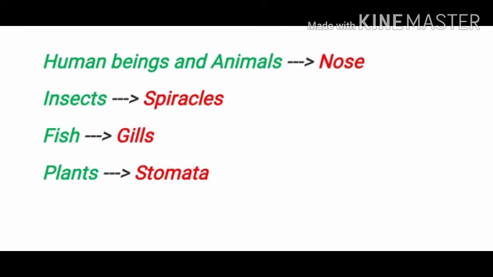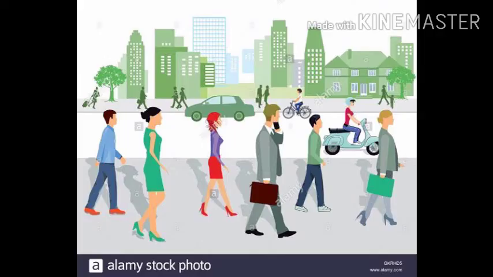Fish breathe with the help of gills. Gills are a part of the fish body which help it to breathe. Next, plants breathe with the help of stomata. So children, living things breathe with different organs.